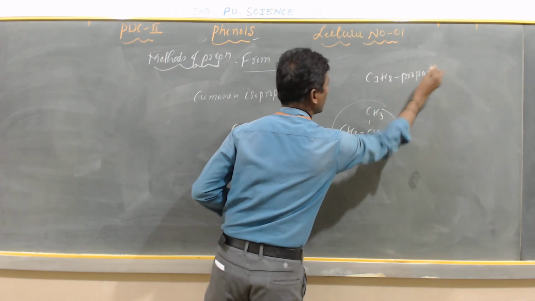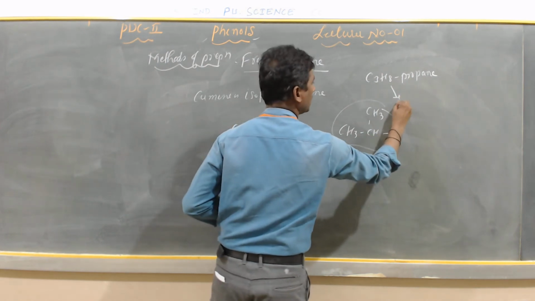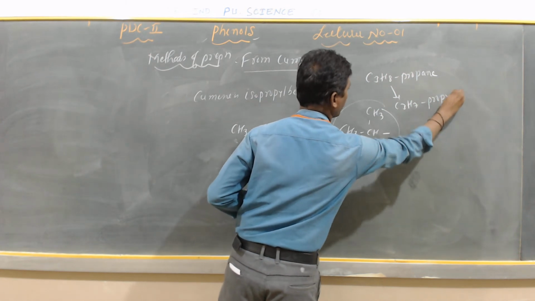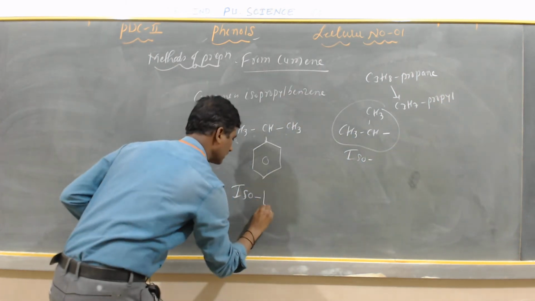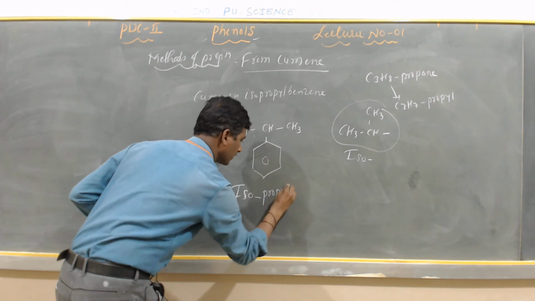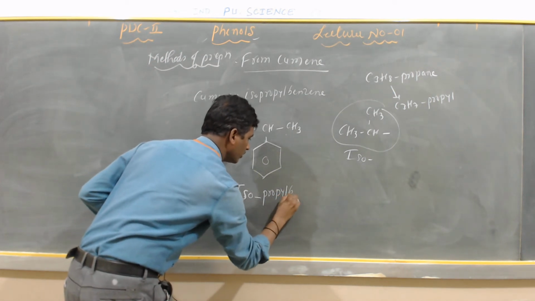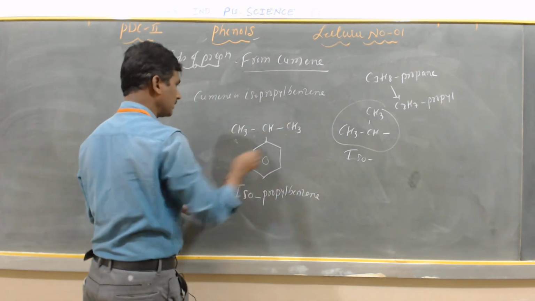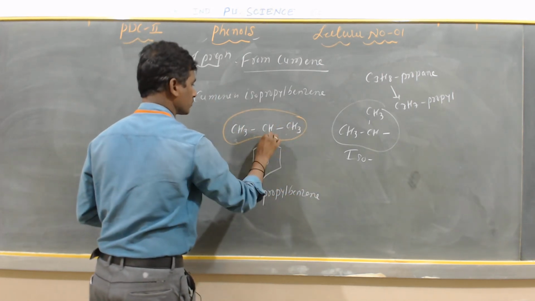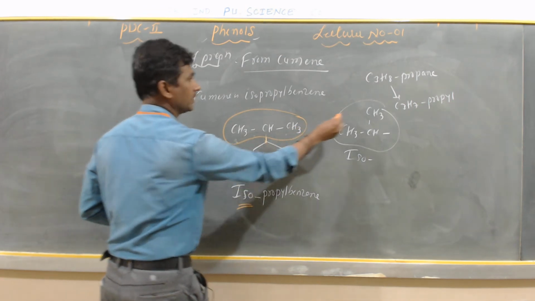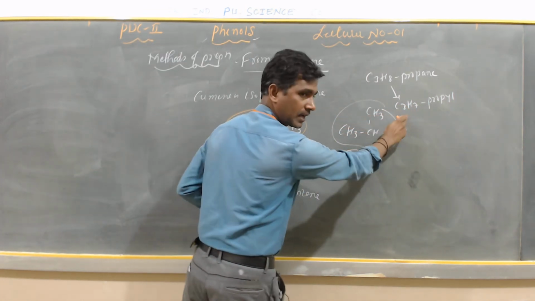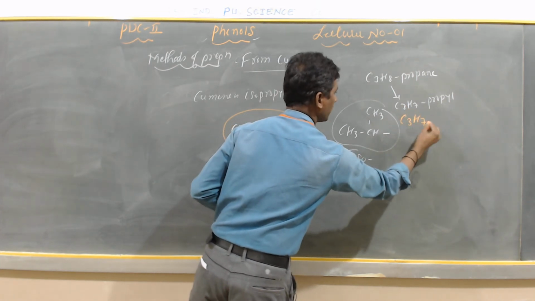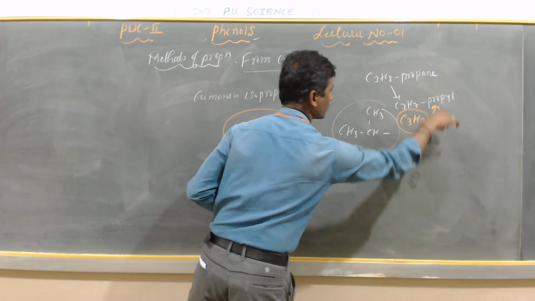3 carbon and 8 hydrogen is called propane. But here, 3 carbon and 7 hydrogen, so it is called what? It is called propyl. What type of it is? It is isopropyl. Isopropyl benzene. The CH3 CH3 is called iso, and the 3 carbon and 7 hydrogen is called propyl.